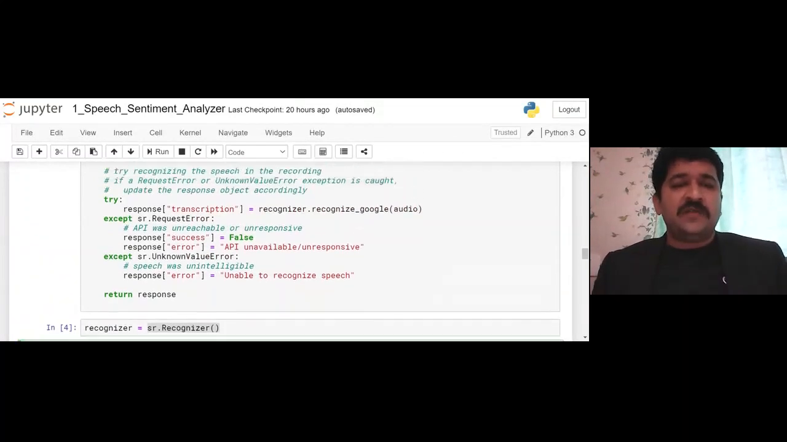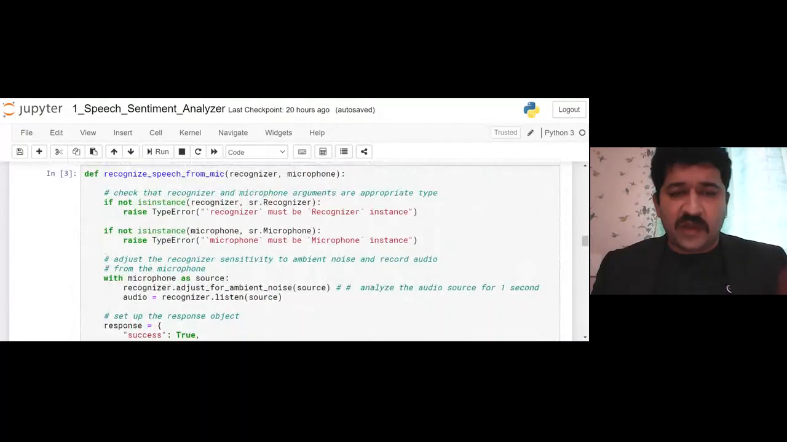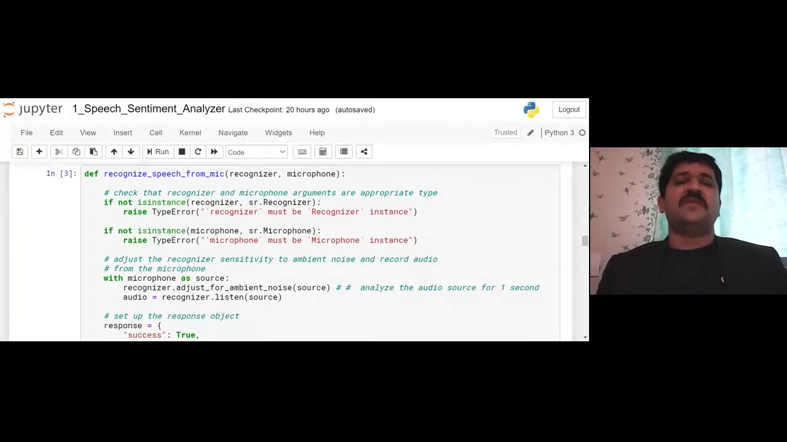Now, how does this function work? The function is very simple. As I said, you don't have to worry about many things. The first thing is to check that the recognizer and microphone arguments are appropriately typed. If recognizer is not an instance of Recognizer, it will say recognizer must be a Recognizer instance, and if microphone is not an instance of Microphone, it will say it is not an instance of Microphone. This is just to check if I am passing something wrong. It should not be the case.